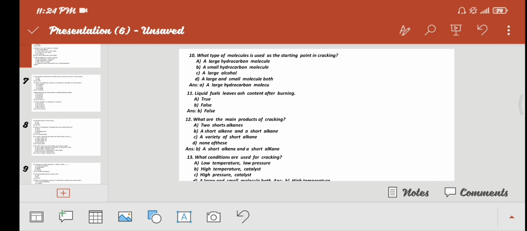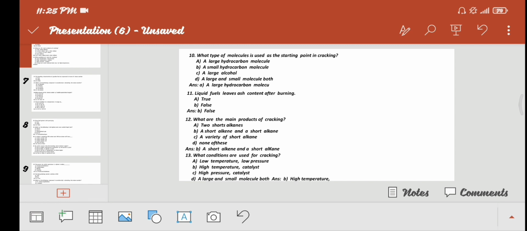Next, what are the main products of cracking? A, two short alkanes. B, a short alkene and a short alkane. C, a variety of short alkanes. And D, none of this. Answer B is correct, a short alkene and a short alkane.